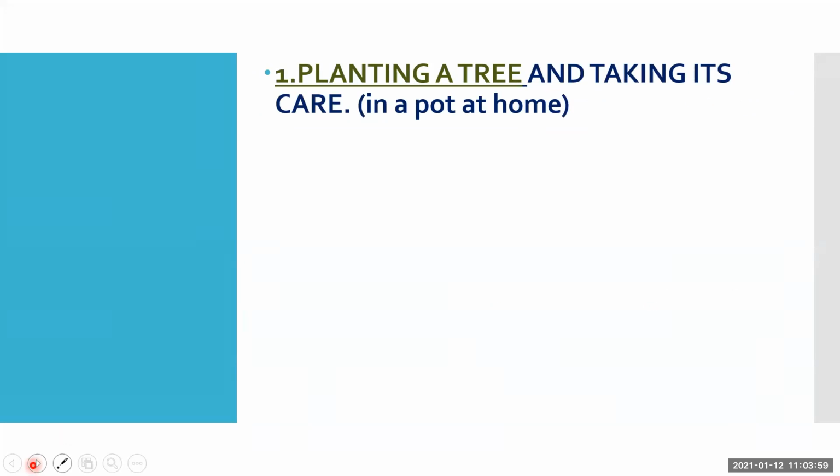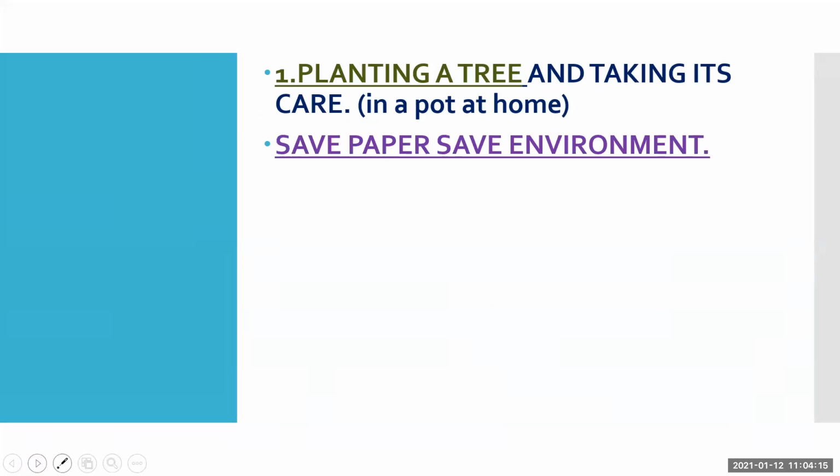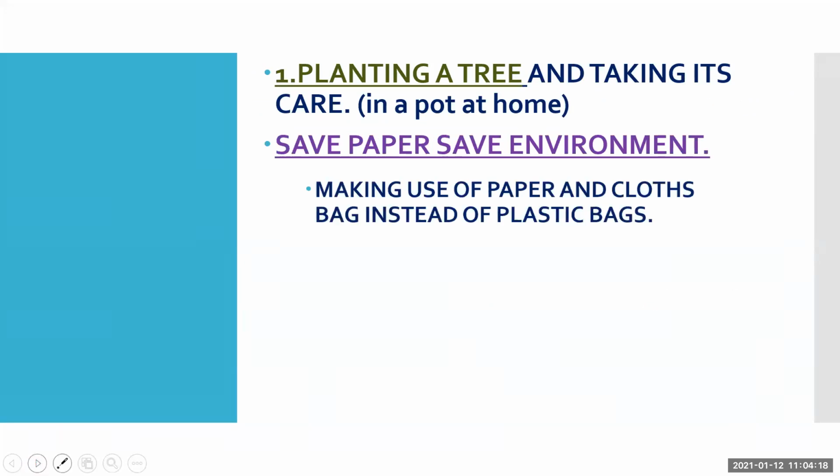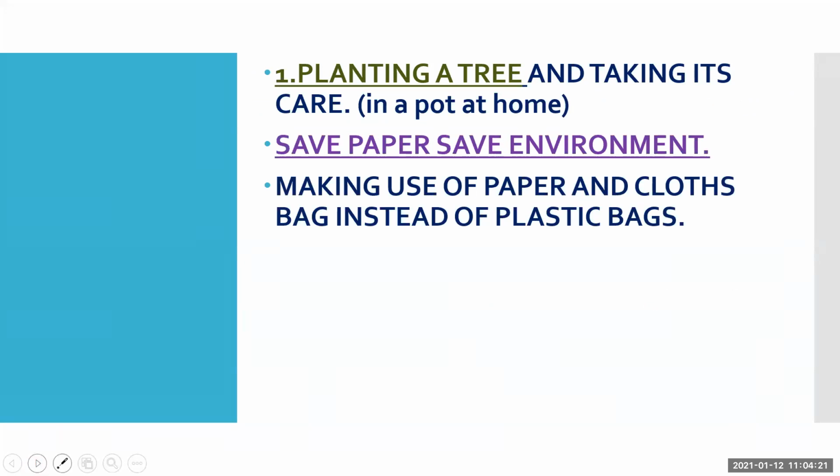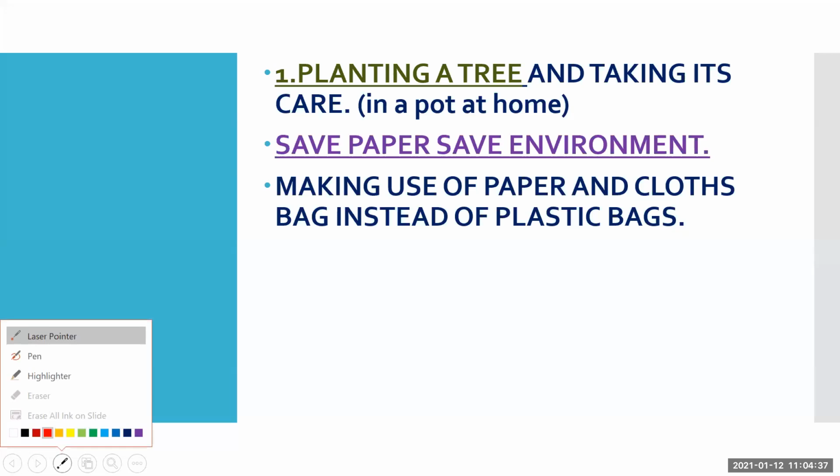You can plant a tree, a small plant at your home, and take care of it. It is also one kind of participation in conserving the environment. Now, save paper, save environment. You can make use of paper and cloth bags instead of plastic bags. No plastic. You should say no to plastic. Use paper bags or cloth bags to reduce the plastic in the environment.